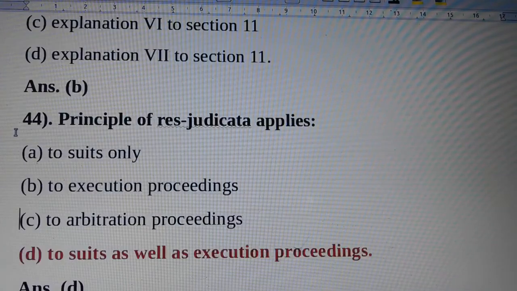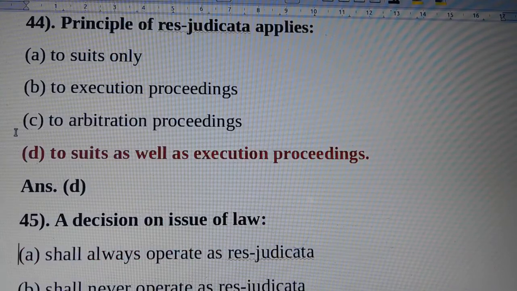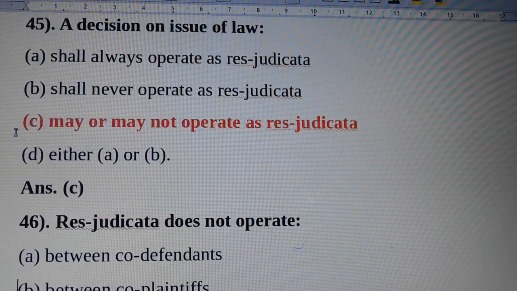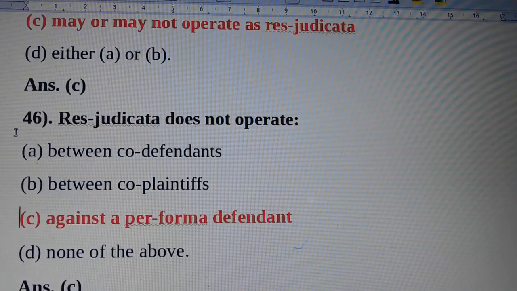Question number 44. Principle of res judicata applies. Answer is option D, to suits as well as execution proceedings. Question number 45. A decision on issue of law means? Answer is option C, may or may not operate as res judicata. Question number 46. Res judicata does not operate. Answer is option C, against a proforma defendant.